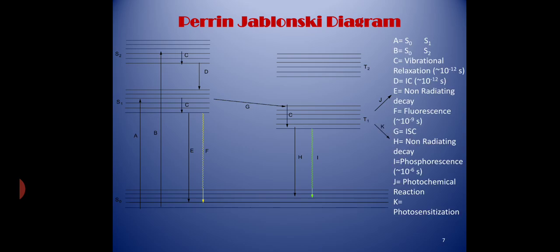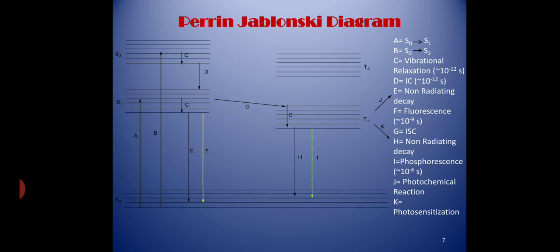Here various pathways A to K are discussed: A, B, C, D, E, F, G, H, I, J and K. Let us discuss these pathways one by one.